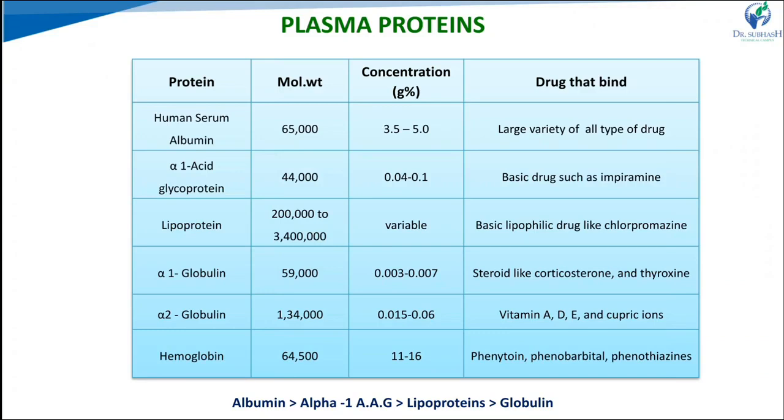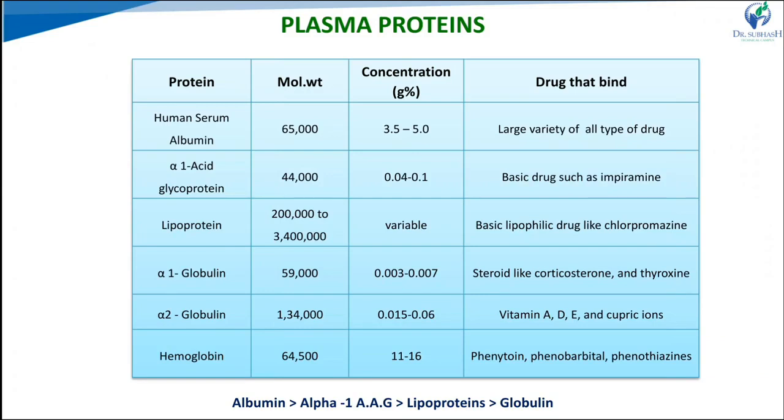Second one, alpha 1 acid glycoprotein. Its molecular weight is around 44,000, and its concentration in plasma is 0.05 to 0.1%. Mostly basic drugs like imipramine, lidocaine, and propranolol bind with alpha 1 acid glycoprotein.